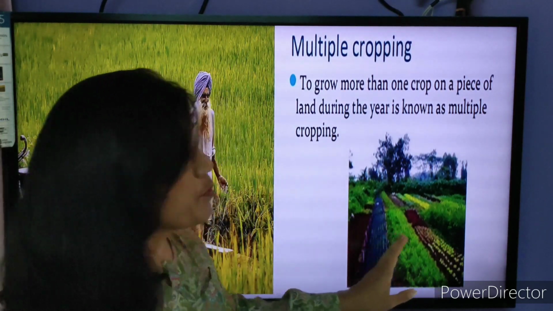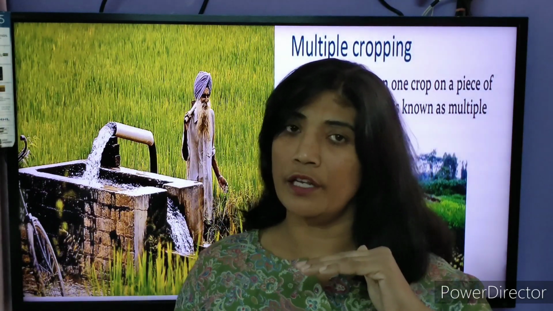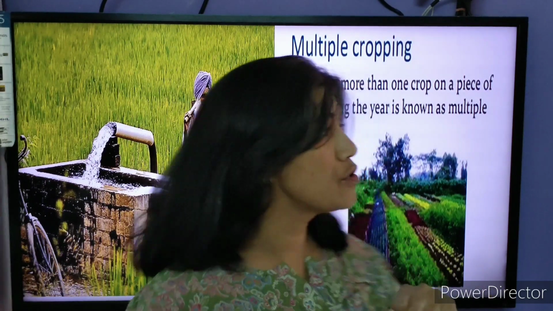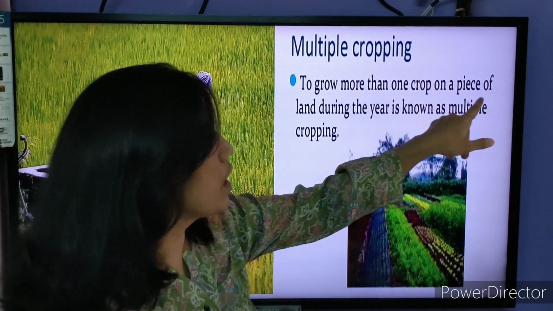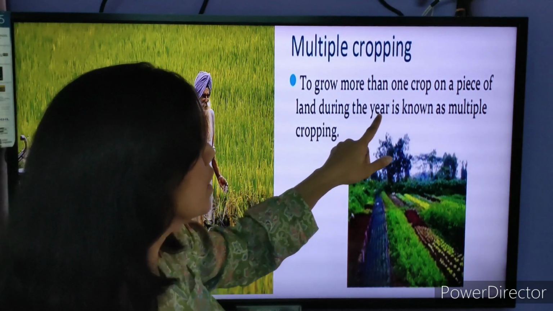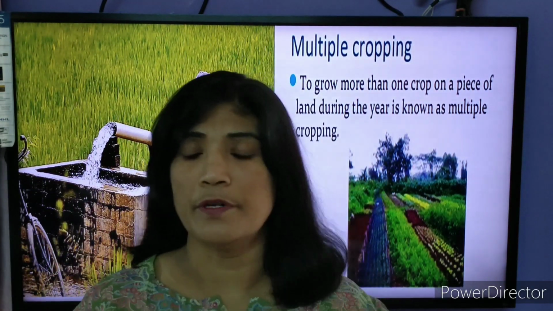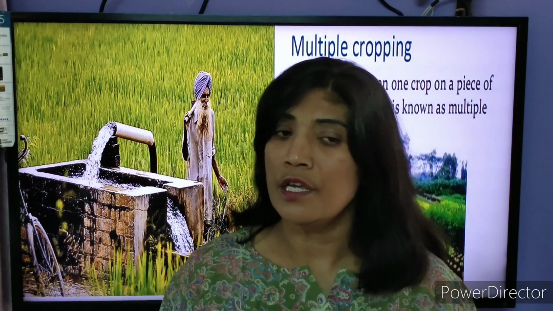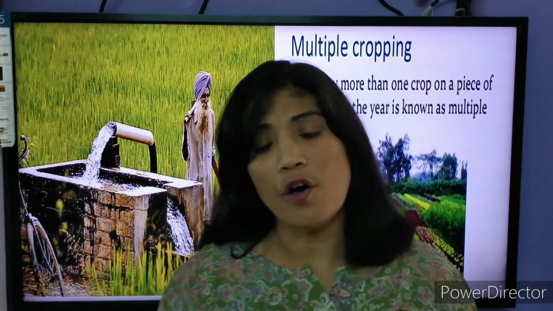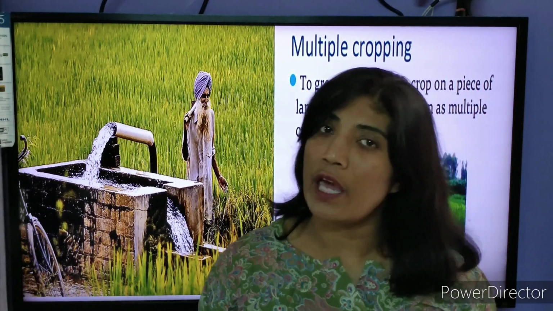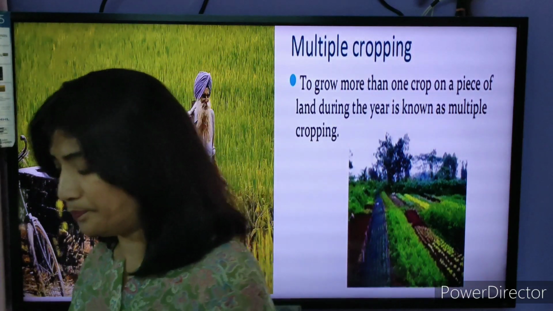Growing more than 1 crop on the same piece of land during the year is known as multiple cropping. To retain the fertility of the soil, this is one of the ways to increase the production on the same piece of land.